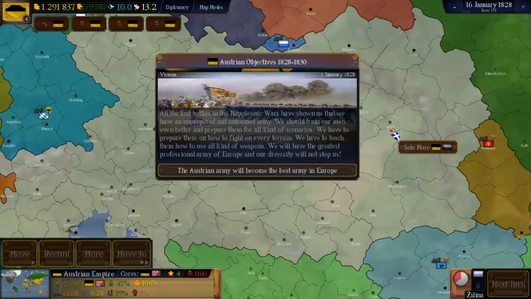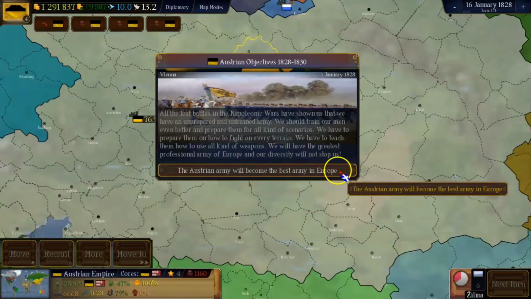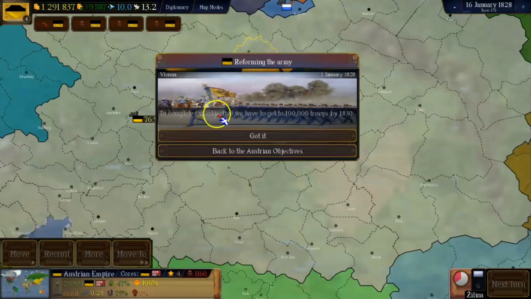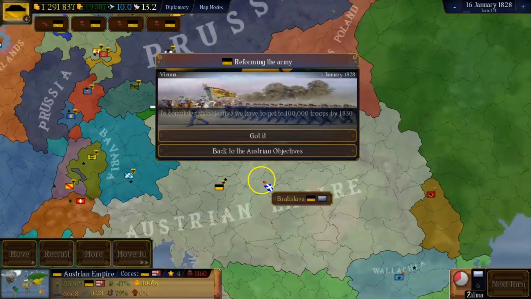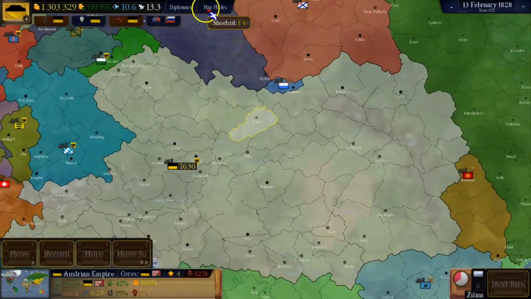All the lost battles in the Napoleonic Wars have shown us that we have an unprepared and untrained army. We should train our men and even better prepare them for all kinds of scenarios. We have to teach them how to use all kinds of weapons. We will have the greatest and professional army of Europe, and our diversity will not stop us. The Austrian Empire will become the best army in Europe, or so we hope. Reforming the army. This objective has to be completed by having, by 1840, 100,000 troops. So we just have to gain some troops, that's it.